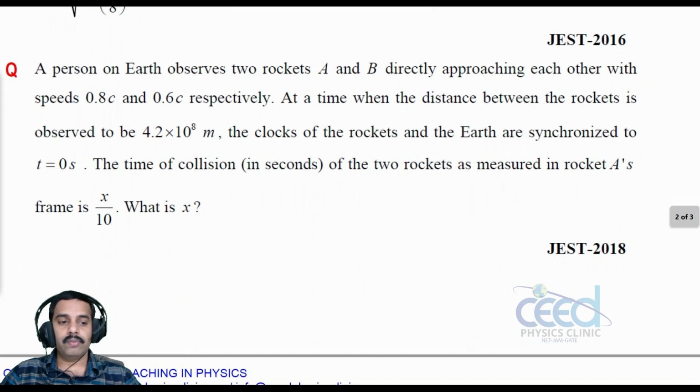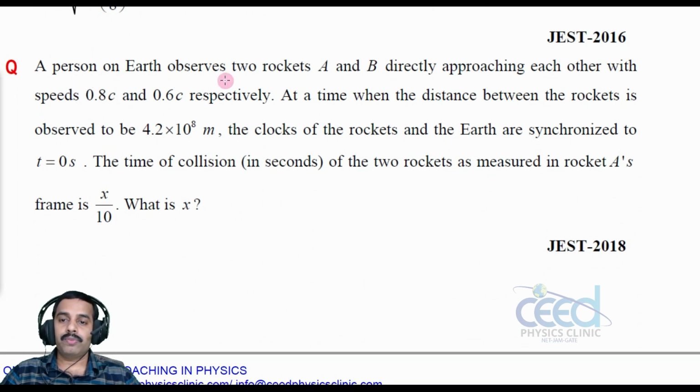Now another question is, a person on earth observes two rockets A and B directly approaching each other with speed 0.8 c and 0.6 c respectively at a time when the distance between the rockets is observed to be 4.2 into 10 raised to 8 meter. The clocks of the rockets and earth are synchronized to t equal to 0 second. The time of collision in seconds of the two rockets as measured from rocket A frame is x by 10. What is x?